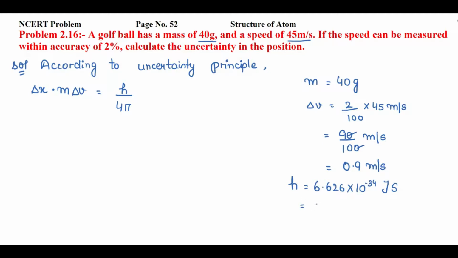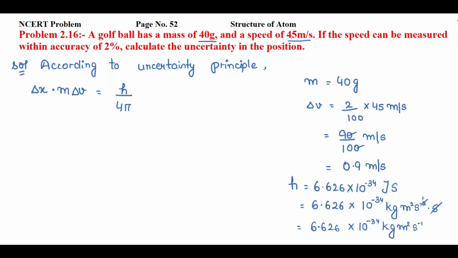So if I convert this joule into kg's term, 6.626 into 10 raised to power minus 34, 1 joule is equal to kg meter square second inverse square. Now I'll put this second with it, right? So this second is cancelled with 1 second inverse, and you will have 6.626 into 10 raised to power minus 34 kg meter square second inverse, right?